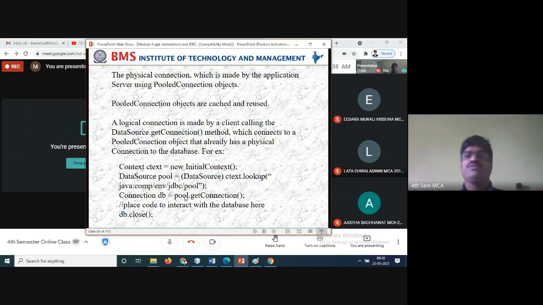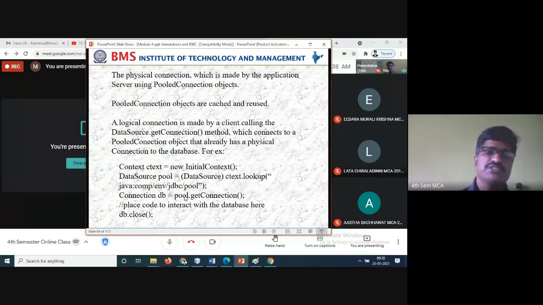So one option, one way. JDBC we have done; ours is nothing but MySQL and NetBeans. So there the JDBC connections will be coming. But here it is Java comp environment JDBC pool. So the pool connection can be given like this.